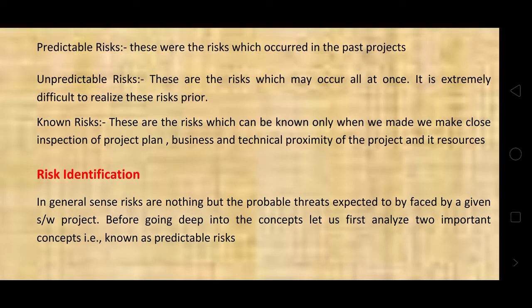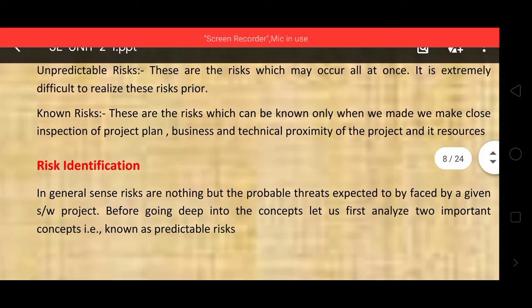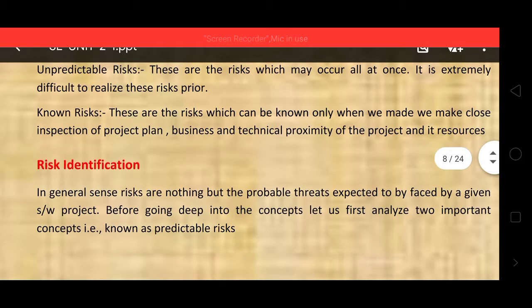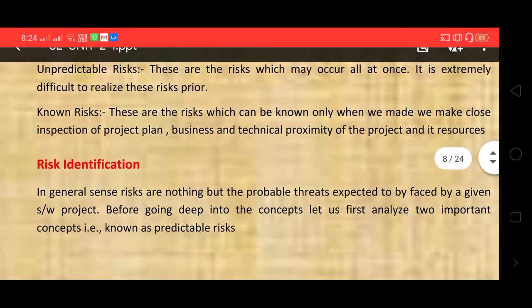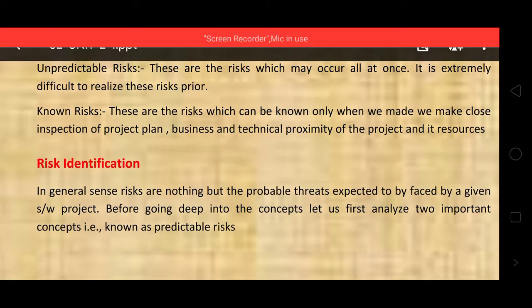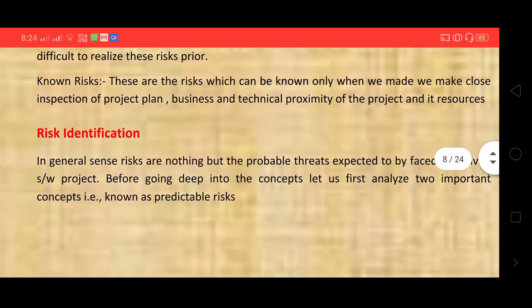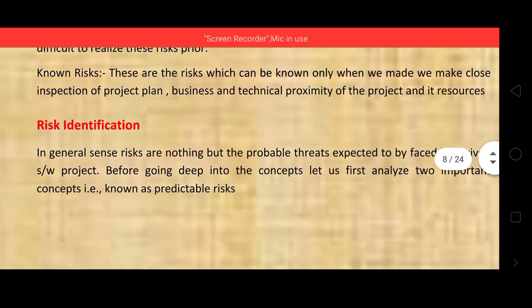Unknown risks: these are the risks which can be known only when we closely inspect the project plan, business and technical proximity of the project, and resources. These are the other risks.